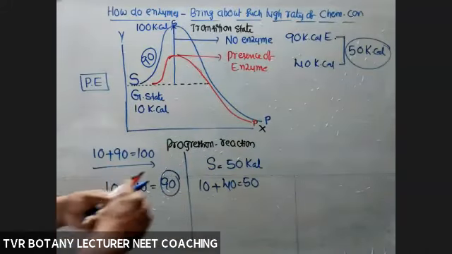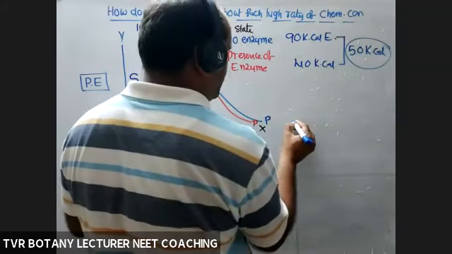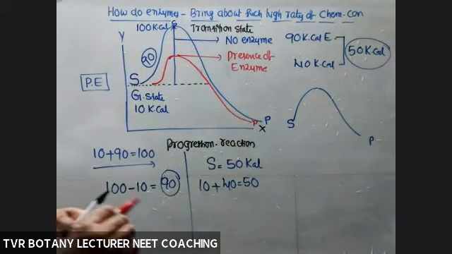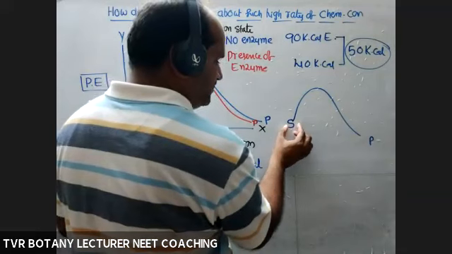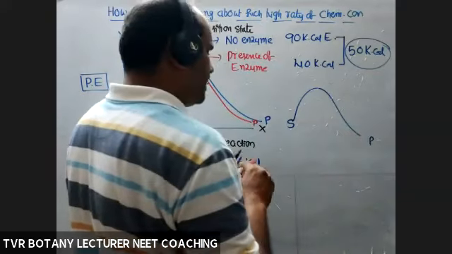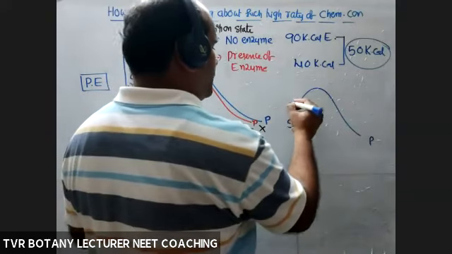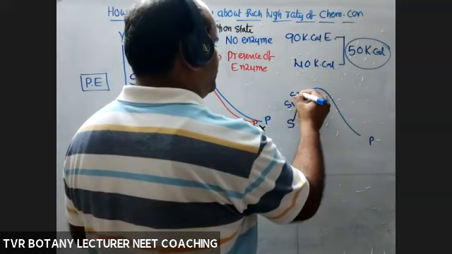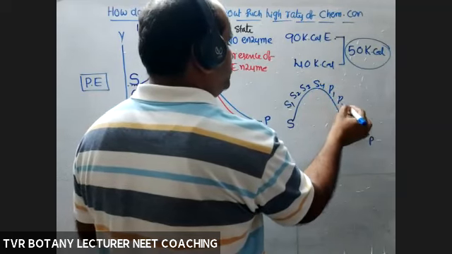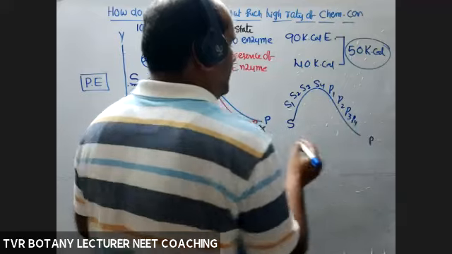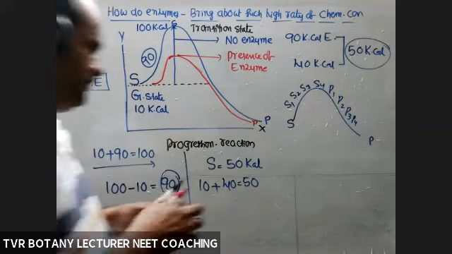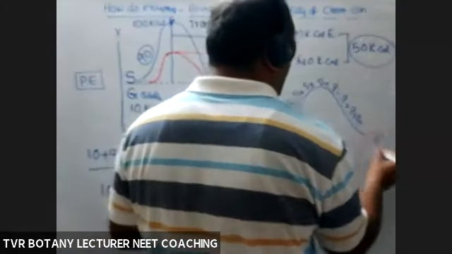And one more thing. During conversion of, for example, substrate, transition state, and product, this is also very, very important. Go back to chemical reaction. Substrate is subjected to physical and chemical changes. So during conversion of substrate to product, a number of unstable compounds are produced. What are they? For example, S1, S2, S3, S4, P1, P2, P3, P4. All these from S1 to P4, between substrate and product, are unstable compounds.